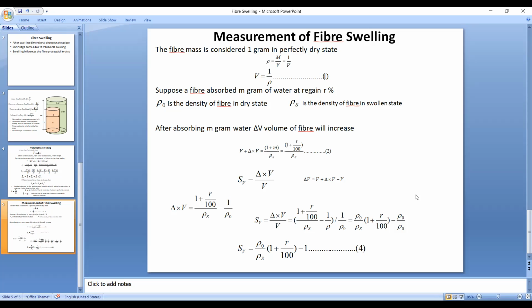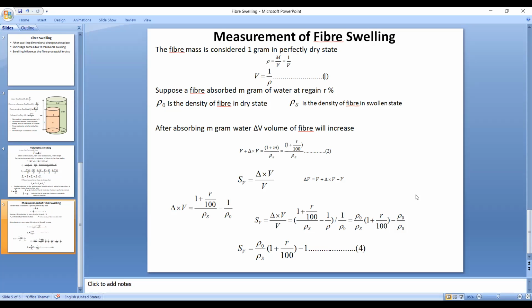Now you can measure the static charge. There is no problem, because n number of equipments are there. A static charge is measured even by particle size analyzers also. And different fibers have different levels of static charge, and that is expressed as zeta potential. Means how much static charge is present on the surface of that fiber, that is called the zeta potential of that fiber.